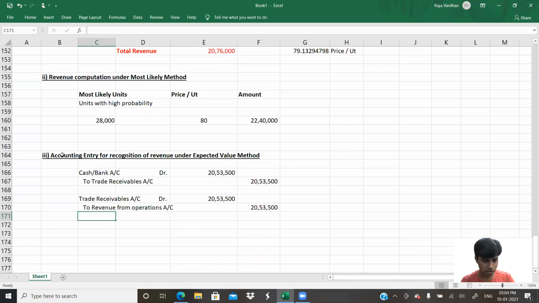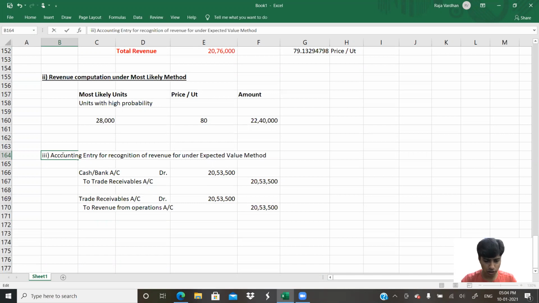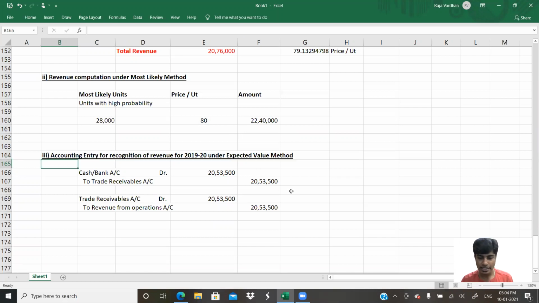So I'll just put this accounting entry for recognition of revenue for 2019-20. Make it as comprehensive, as detailed as possible, and remove as many ambiguities as possible, give as many clarifications as possible. That's the objective of you writing the answer. Yes, that's it. By this, we're done with 2A. Now let's start with 2B.